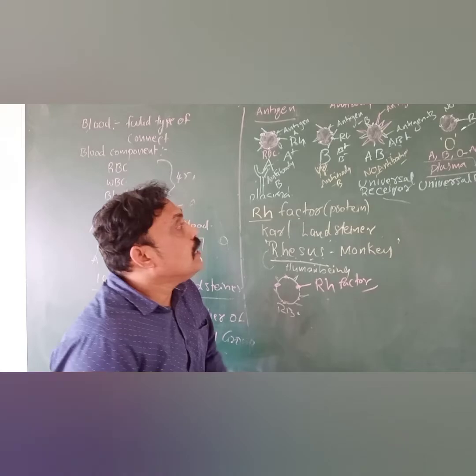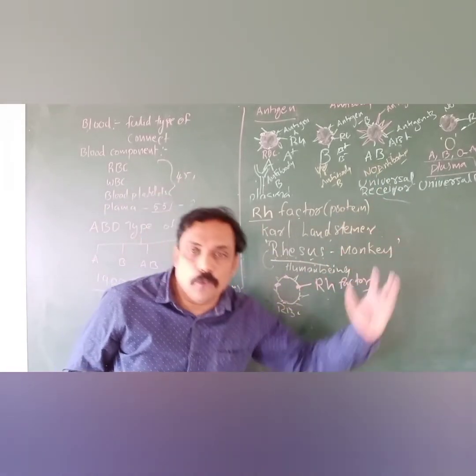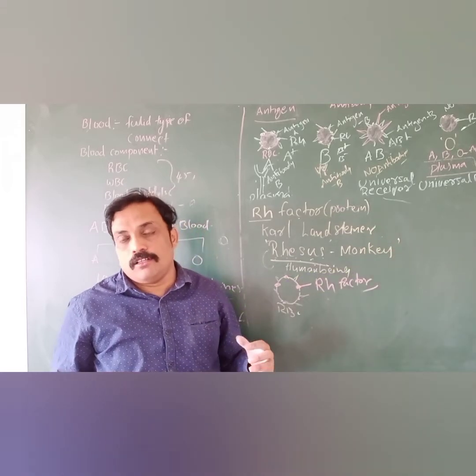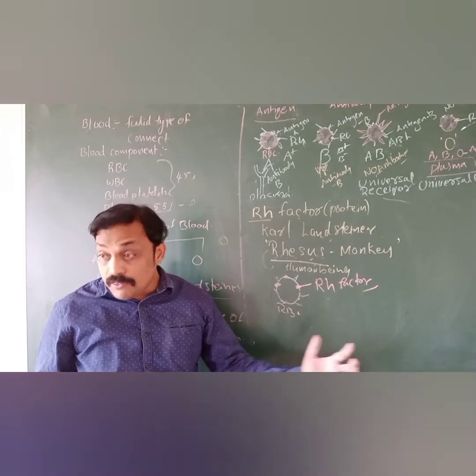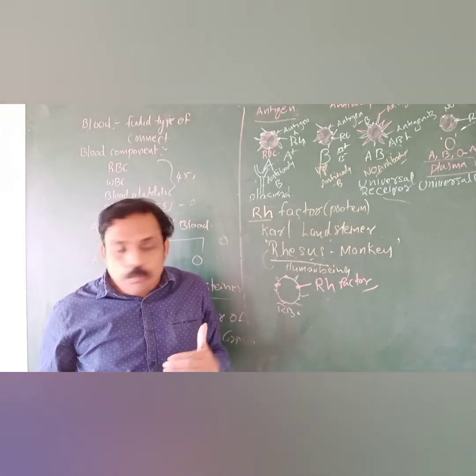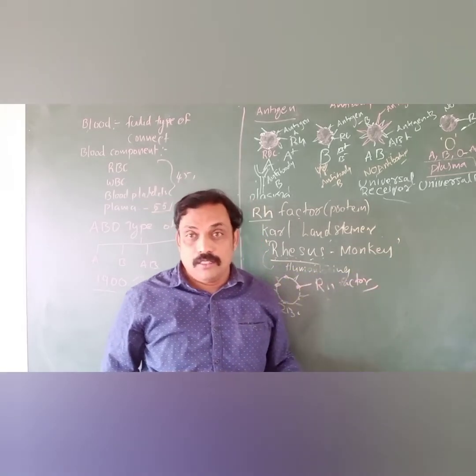The AB group receives blood from other blood groups also: blood group A, blood group B, blood group O. It is suitable for receiving from all blood groups. Universal receiver, but AB blood is not suitable to give to others.